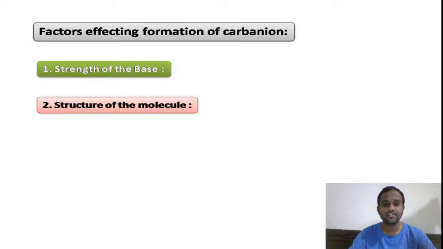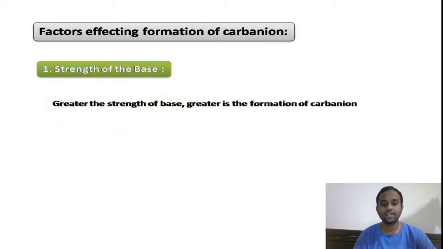The second one is the organic compound on which we are going to generate the carbon anion, that is the structure of the molecule. The first one is the strength of the base, right? So the greater the strength of the base, the easier will be the formation of the carbon anion, right?